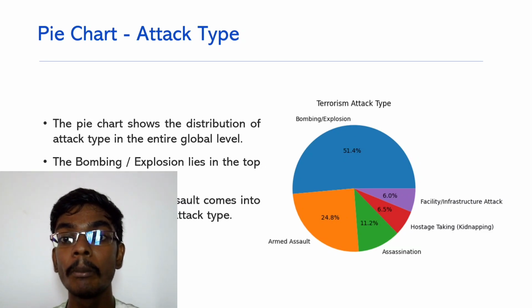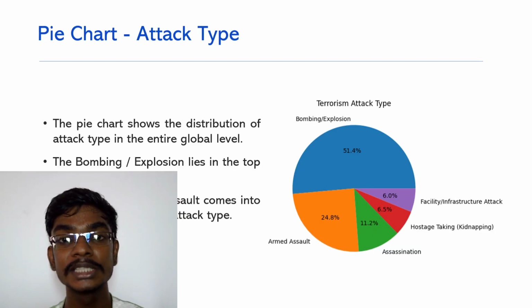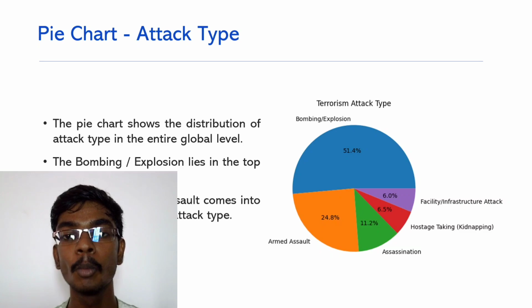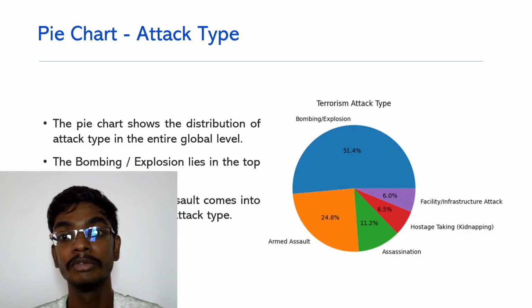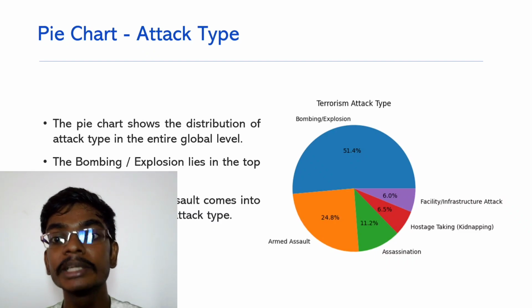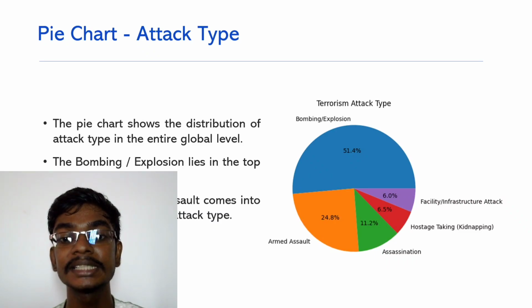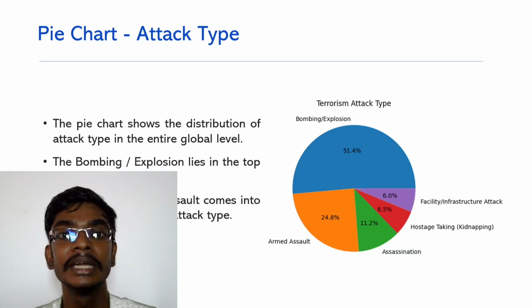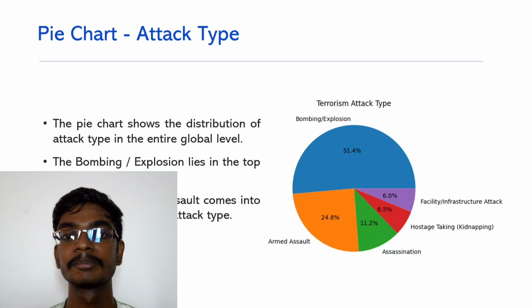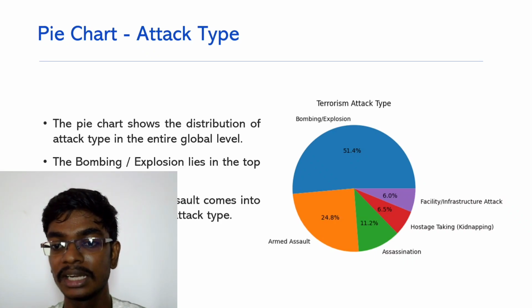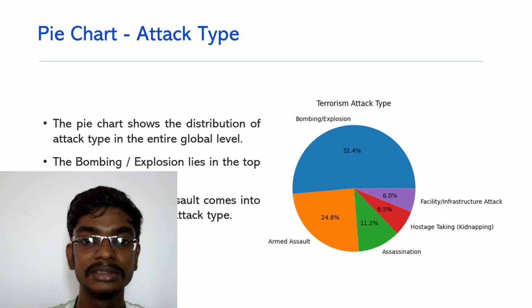So we can see that bombing or explosion, which is using a bomb or explosives to make the attack, is being done more and more often, at around 51 percent. So if we consider each and every attack type, it will be near 50%. And the second one is armed assault, which is using guns to kill or attack people. Then it is followed by assault, assassination, and so on.